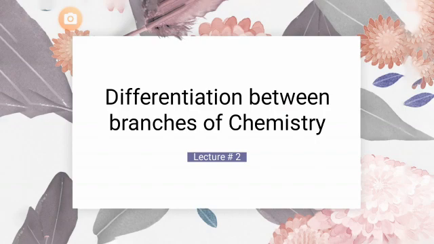Okay students, today we will discuss the next topic of your first chapter of chemistry, fundamentals of chemistry. Today's topic is differentiation between branches of chemistry. In the previous lecture, I told you that I will give you a detailed example in the next lecture, because in the previous lecture we discussed the different branches of chemistry and their definitions. In today's lecture we will try to compare those branches with each other with the help of an example.